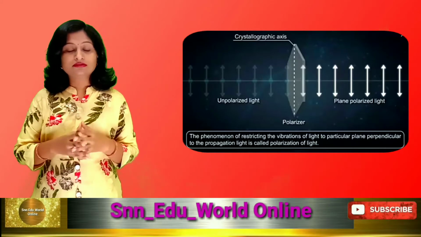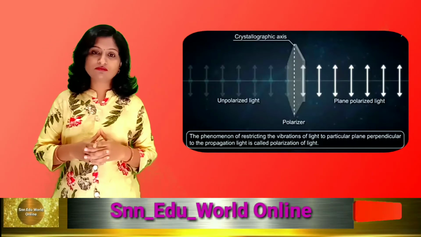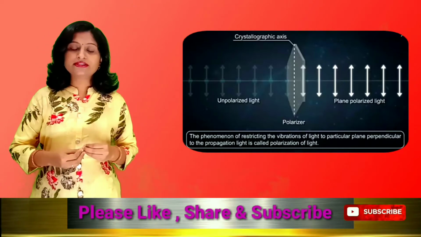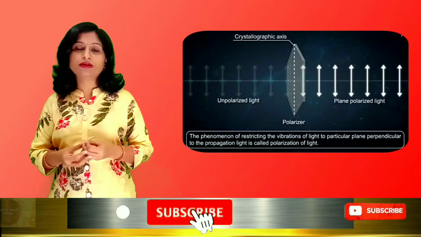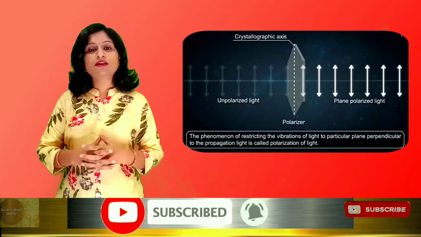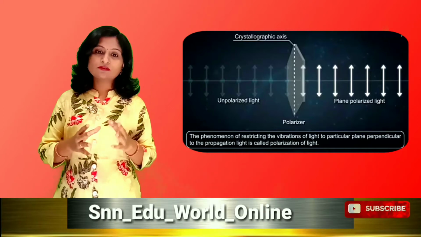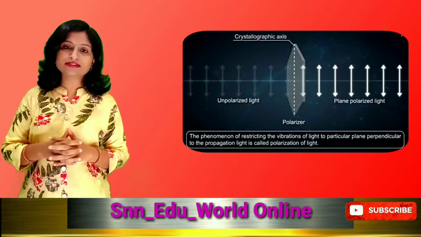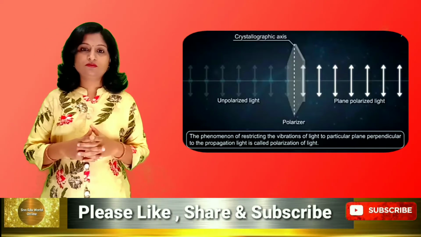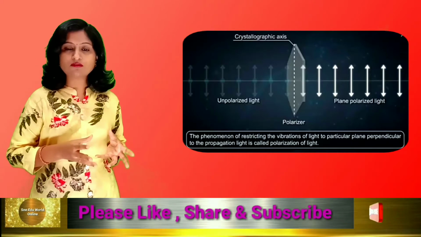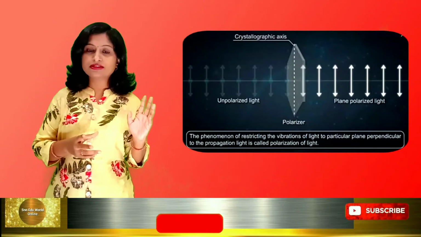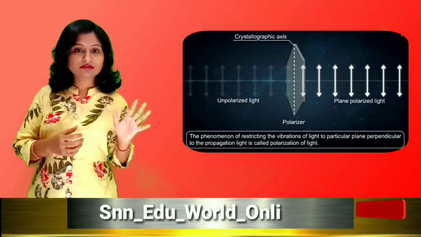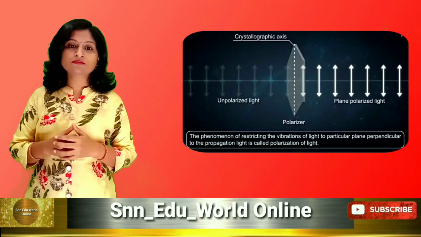So here we can define the polarization of light. The restriction of light to only one direction, which is perpendicular to the plane of the paper, is called the polarization of light. Or we can simply say that the restriction of light to only one direction is called the polarization of light. The other directions are cut off and only one direction is allowed to pass through in the forward direction. That light is polarized light, and this property is called the polarization of light.